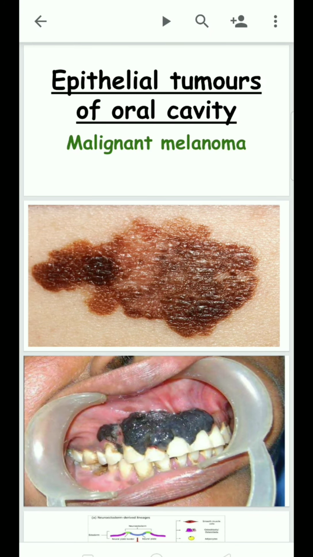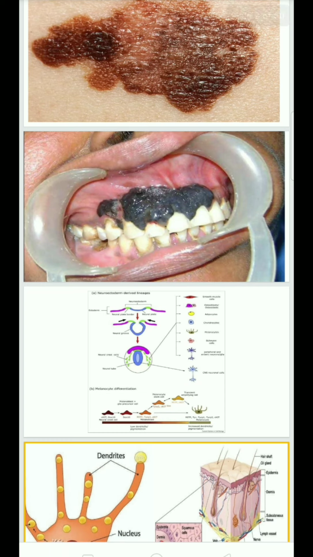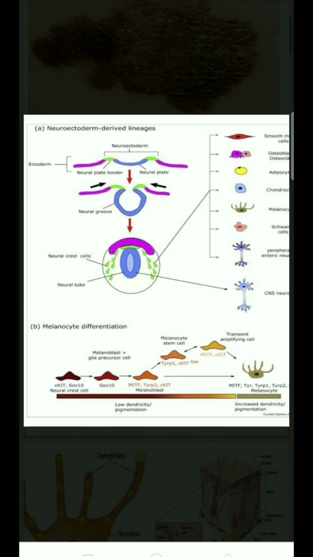Today we have to discuss the topic of malignant melanoma in epithelial tumors of the oral cavity. Before going to the topic, we need some basics, because in melanoma, melanin is synthesized by melanocytes. The melanocytes come from the neural crest cells.